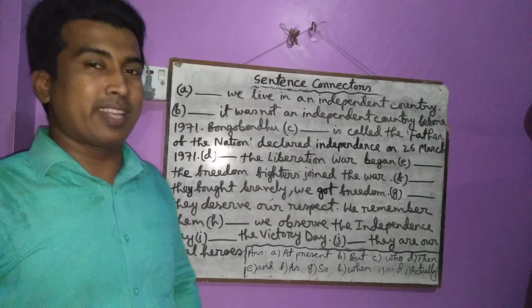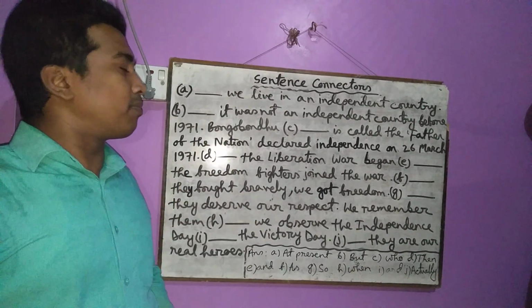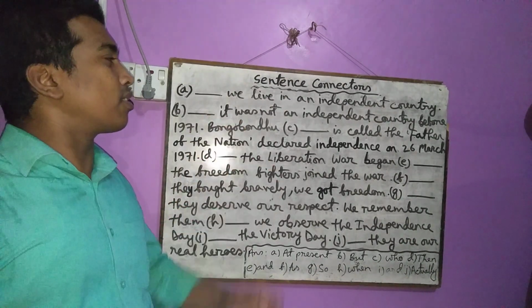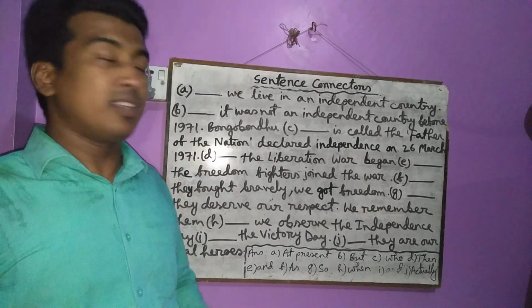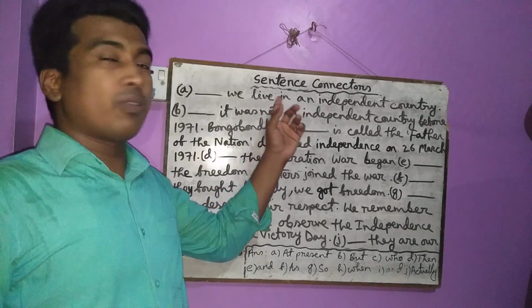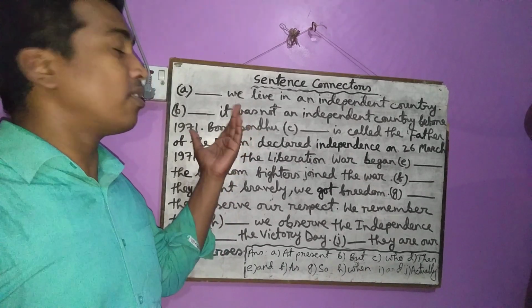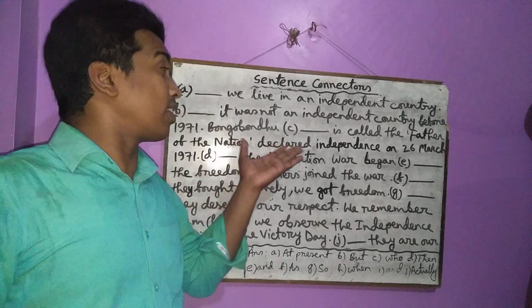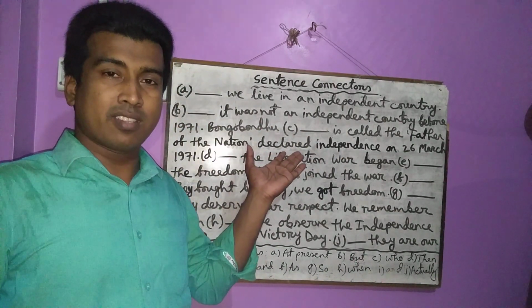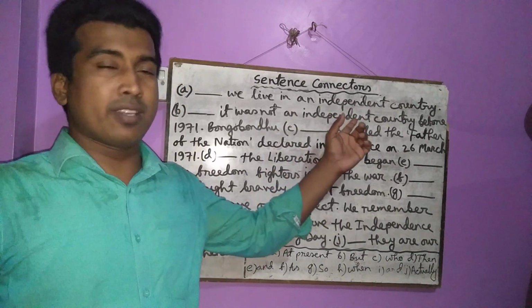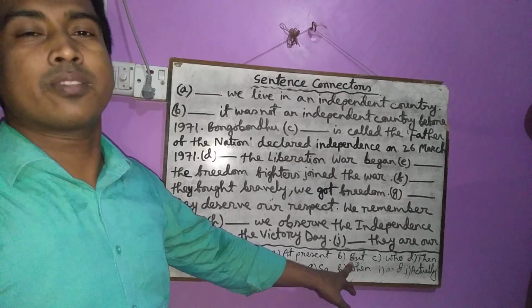So let us go to the next sentence. There is also a gap in the very beginning of the sentence. Then what is there? It was not an independent country before 1971. In the first sentence, what have I written? That is, we live in an independent country. But in the second sentence, what is there? It was not an independent country before 1971. It is totally different. Okay, an independent country, not an independent country. So, what have I written here as answer? That is but.